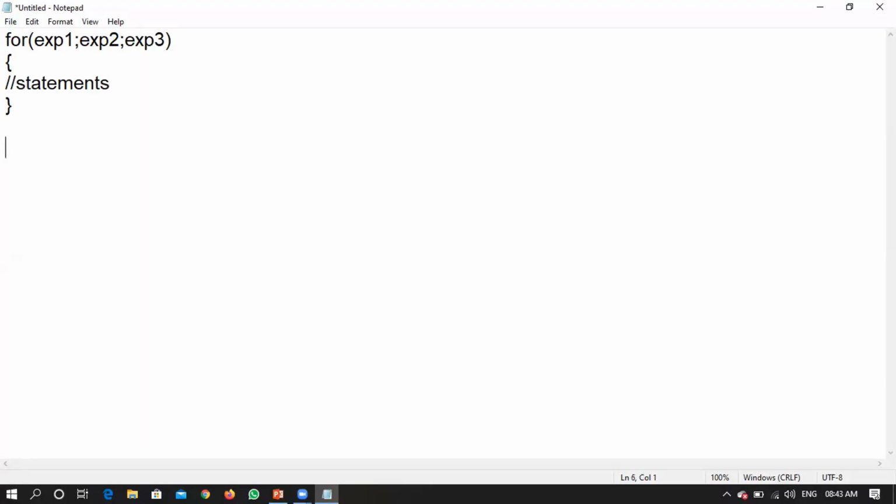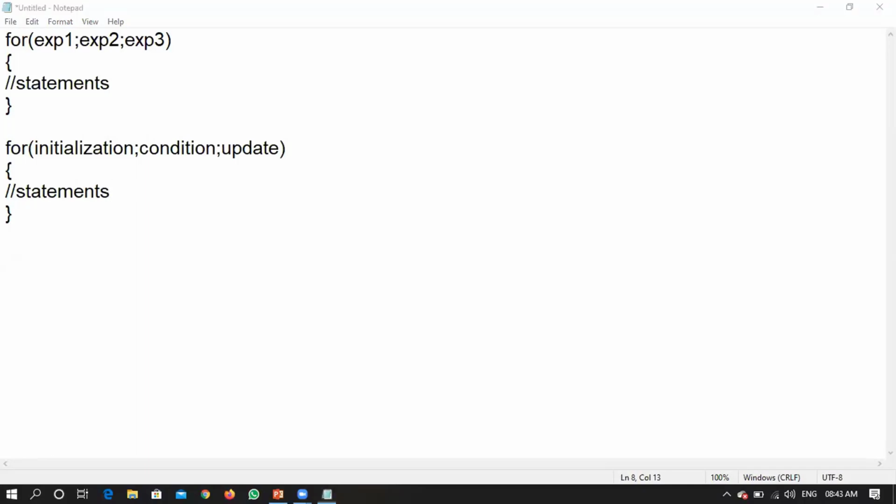With respect to these expressions, the first expression is for initialization, the second is the condition that you want to check, and the third is for update. Within this loop, you will have statements.